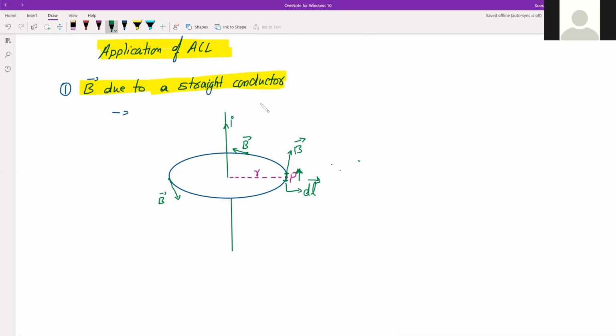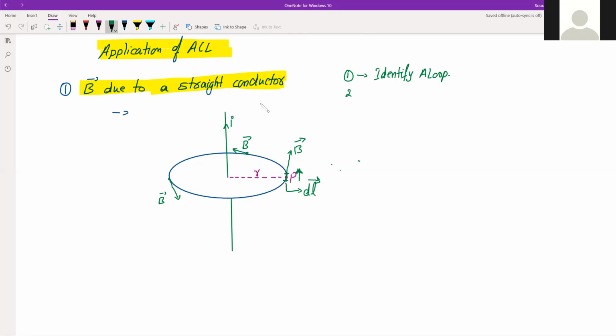Done. So now you calculate what all things we have done. Stepwise, if I list it down, first step is to identify Ampere's loop, right?